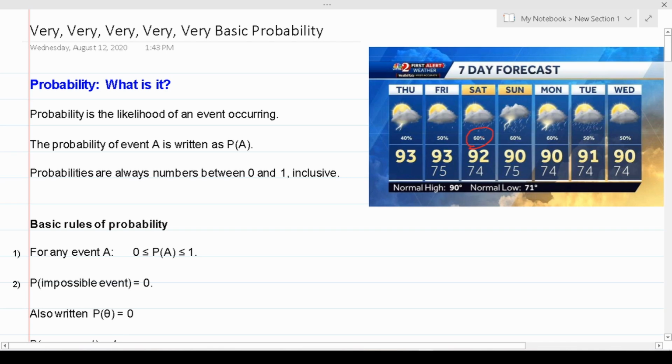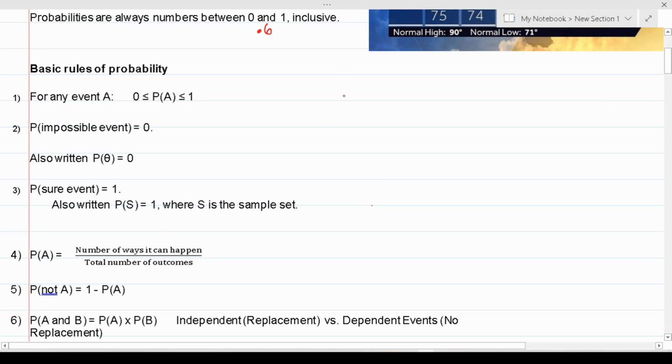Of course, we can express percents in decimal form as 0.6. And as we can see, all these probabilities given are in fact between 0 and 1.